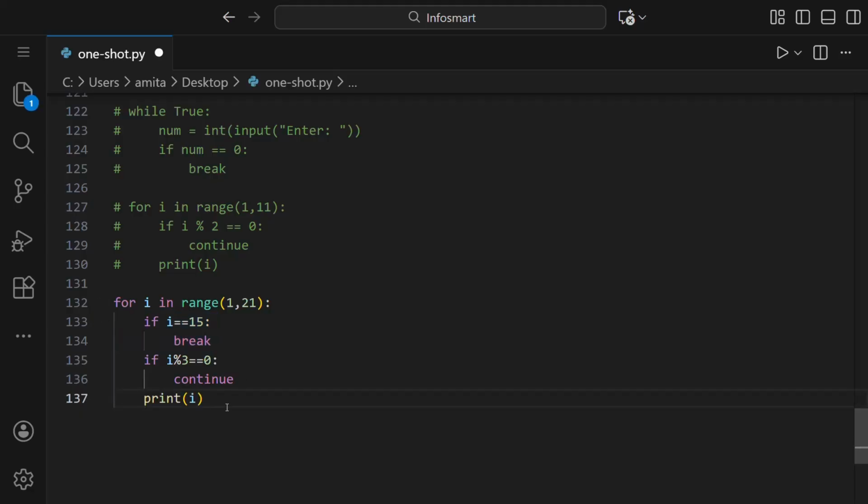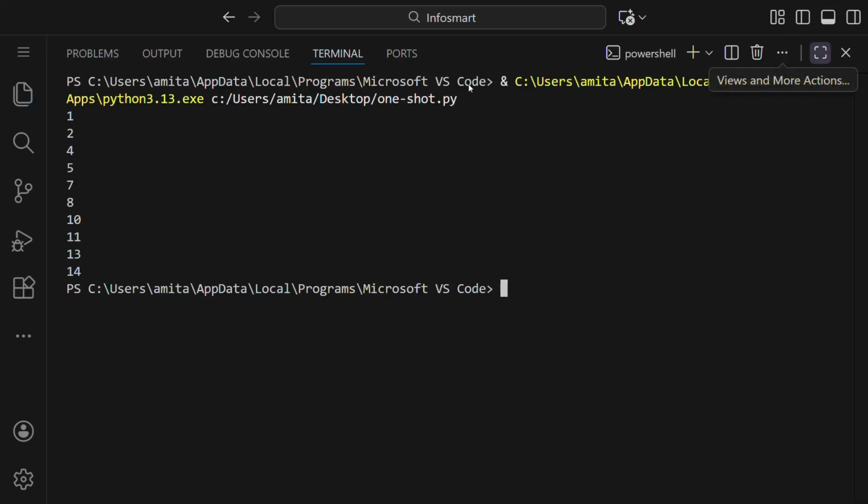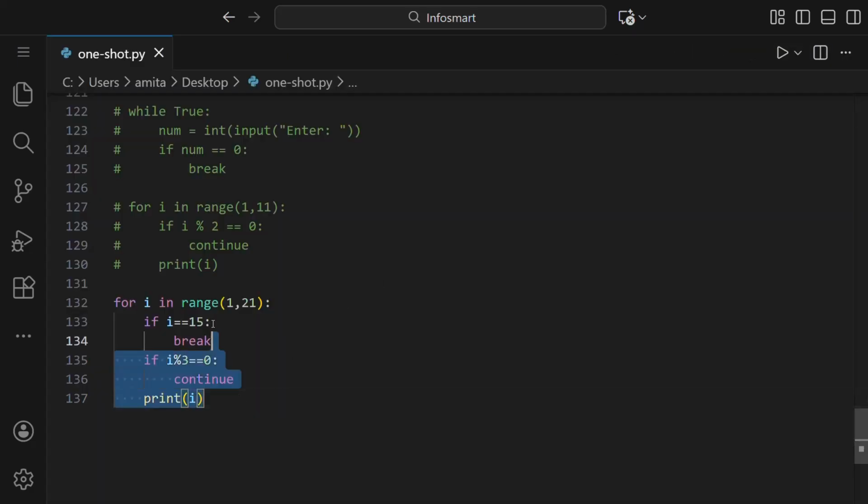This means that if i is 15, it will break the program. If i is divisible by 3, then it will go to the loop again. Otherwise, it will print i. So if we run this, you can see we got these numbers which are not divisible by 3. And when the value was 15, the program got break.